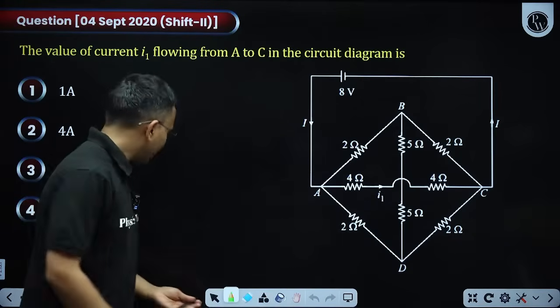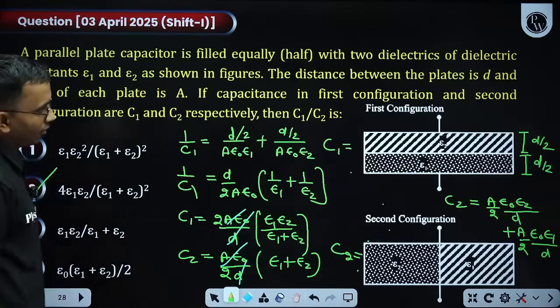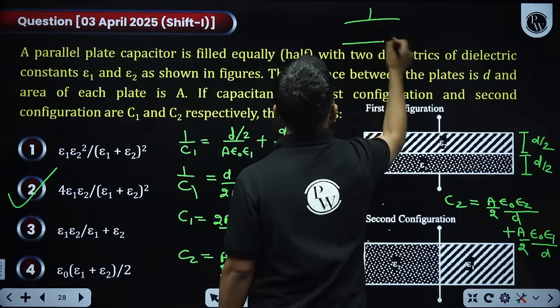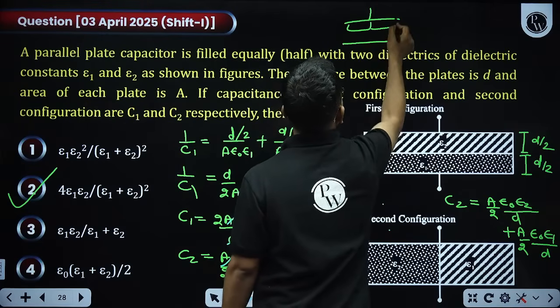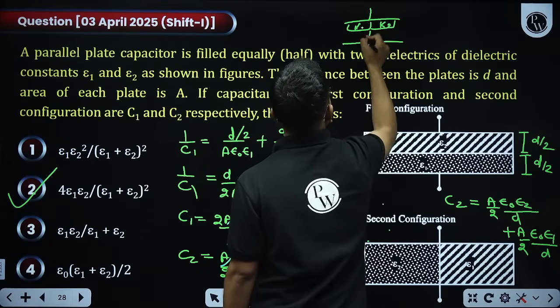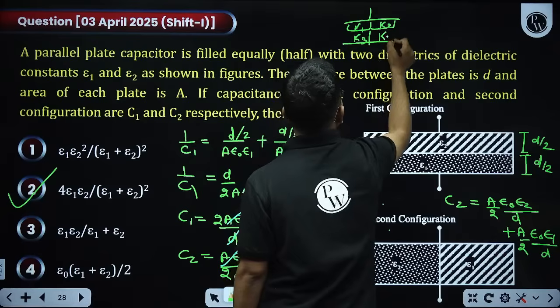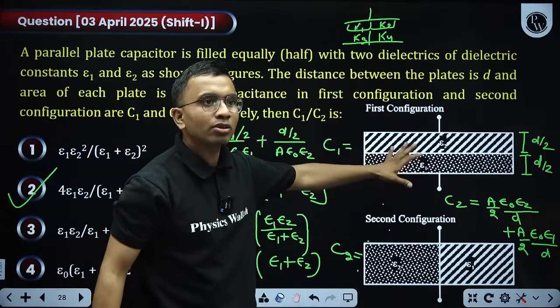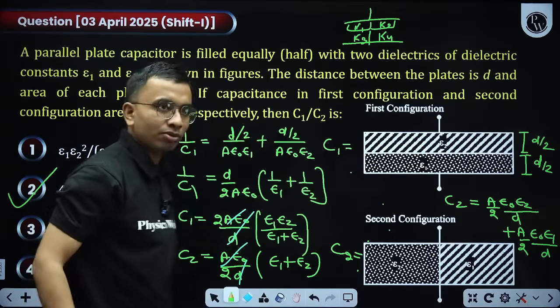Like in this question, now dielectrics are inserted like this. What will happen if the dielectrics are inserted like this? Okay, here K1, K2, K3, K4. So something can change. Not that, sir, you told a similar question, it should come as it is. No, something can change.